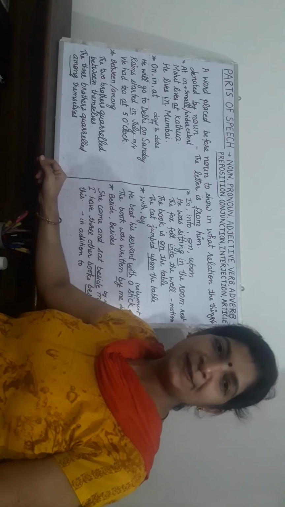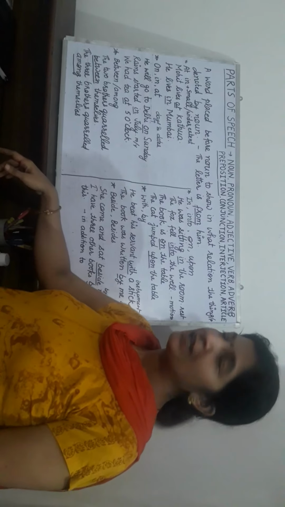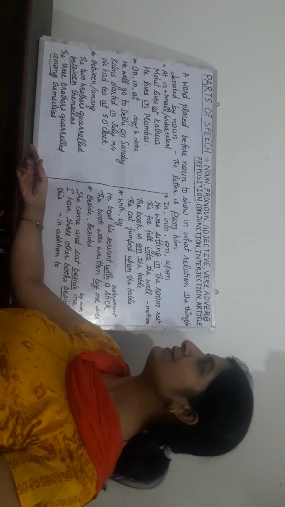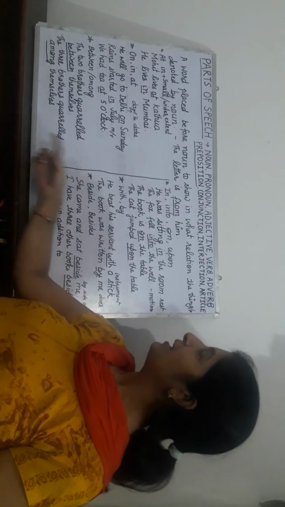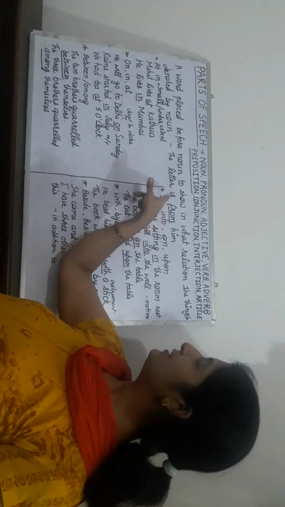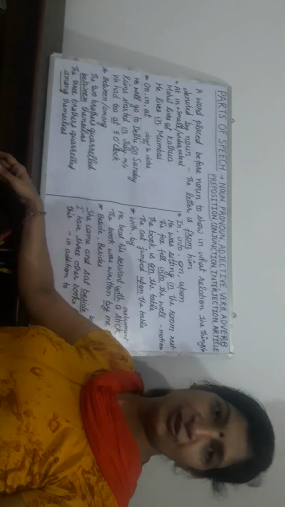As parts of speech is continued, today's topic is preposition. A preposition is a word placed before a noun to show in what relation it stands with things or persons denoted by the noun. The letter is from him. Now the relationship between letter and him is told by from. So here, from is a preposition.